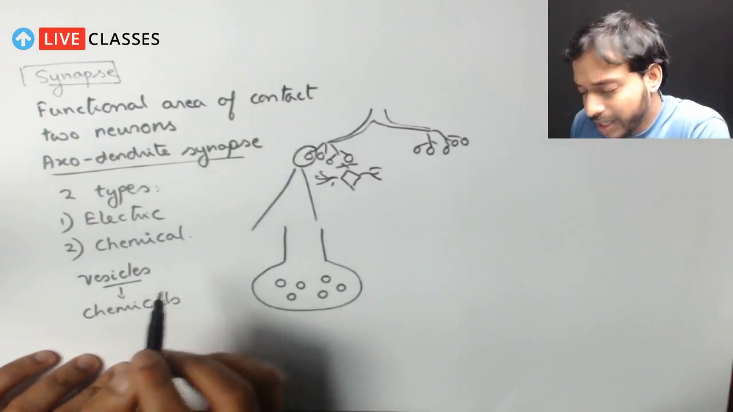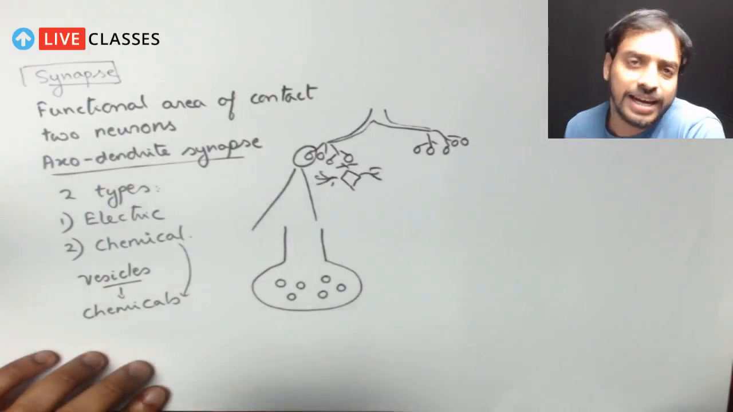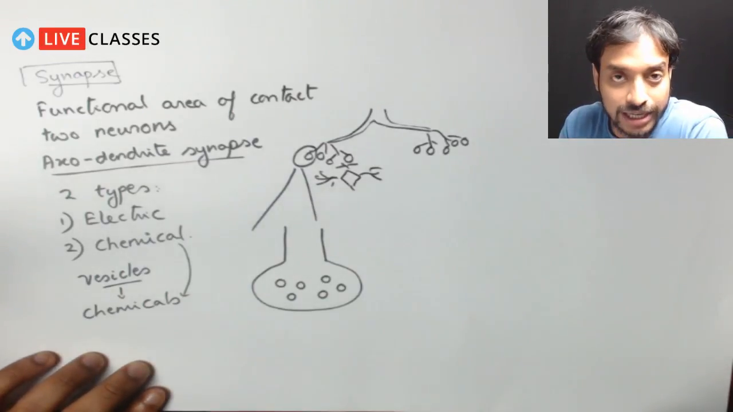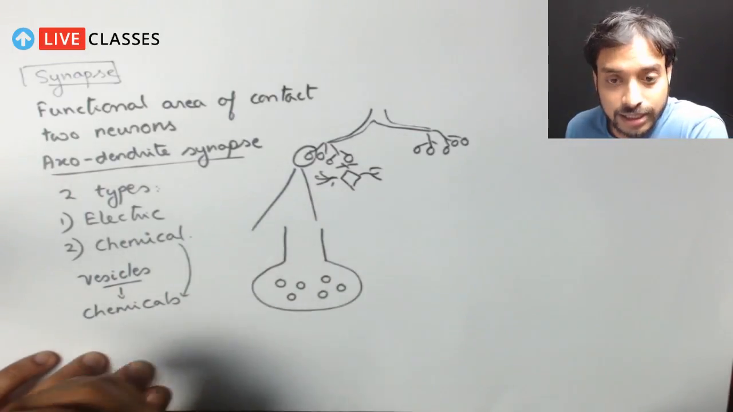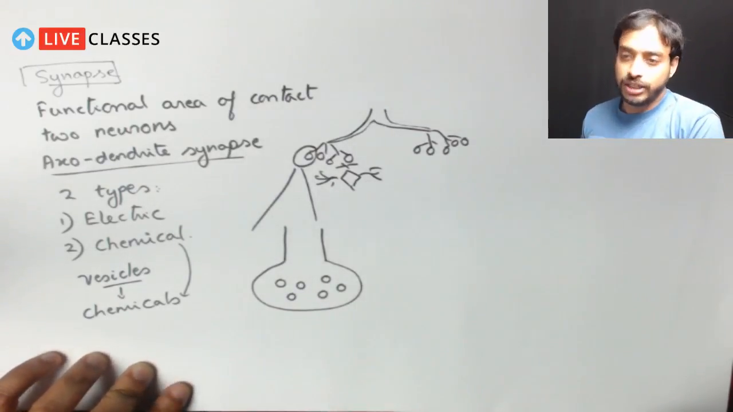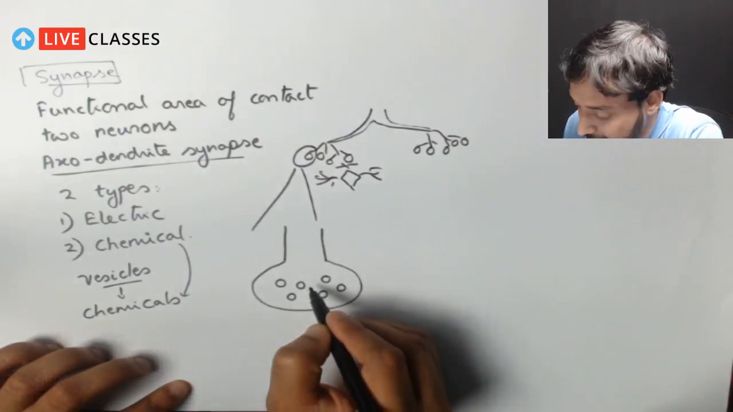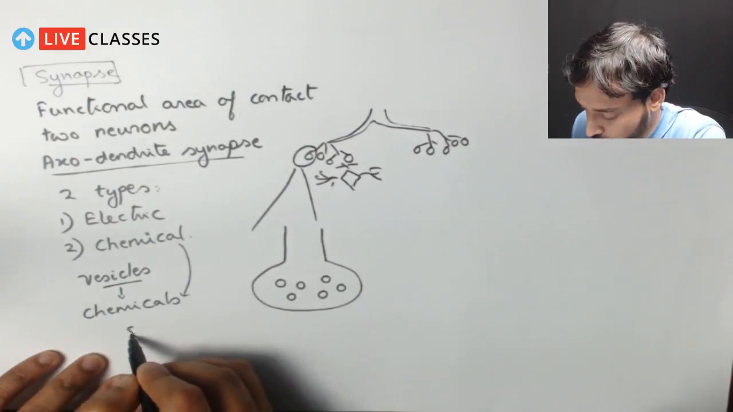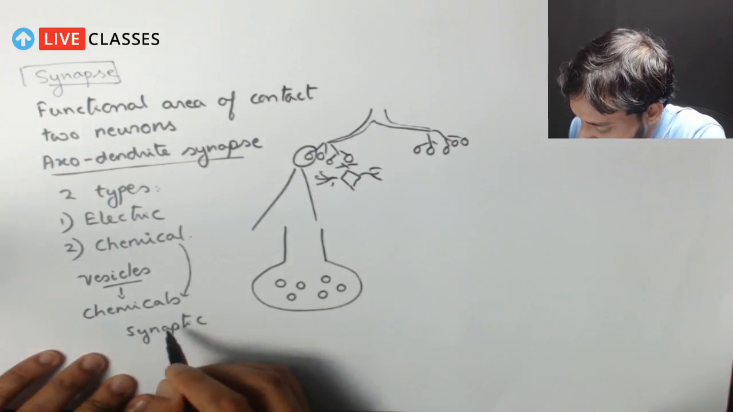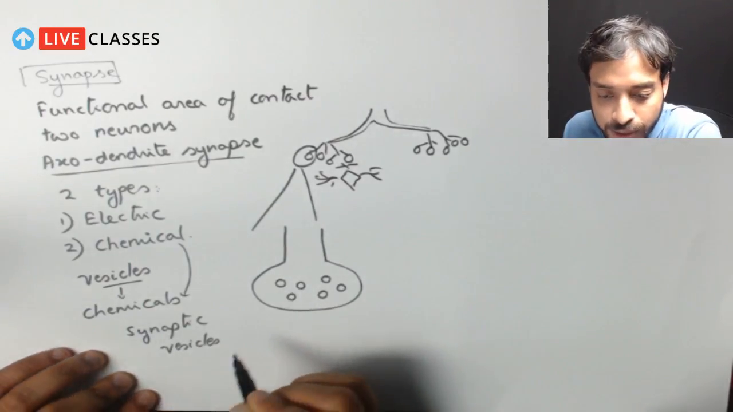So here I'll just highlight. Let's first talk about the chemical signaling, and later on I can tell you about the electrical signals. So first we were talking about what are the structures which are needed. So we need this bulb in which there are synaptic vesicles. So let me write it down. Synaptic vesicle. So you see these are the synaptic vesicles over here.